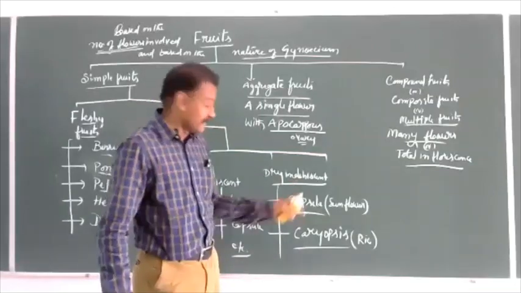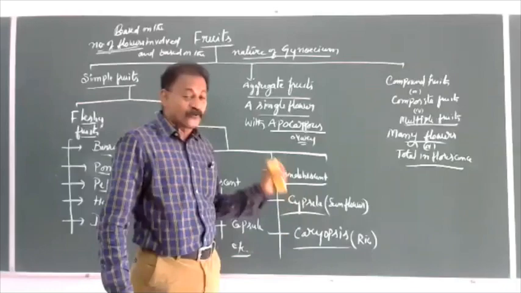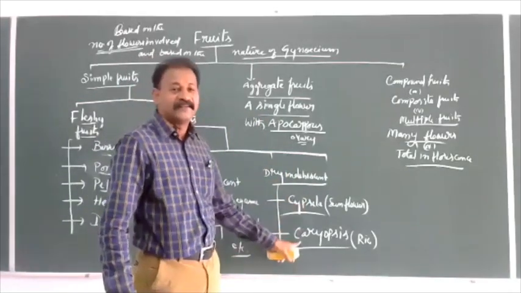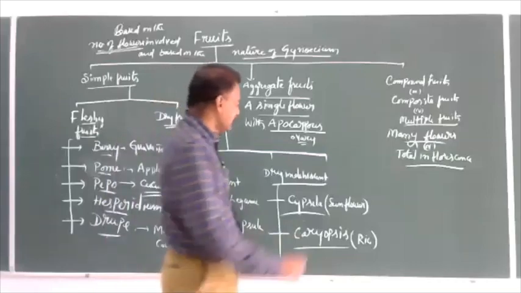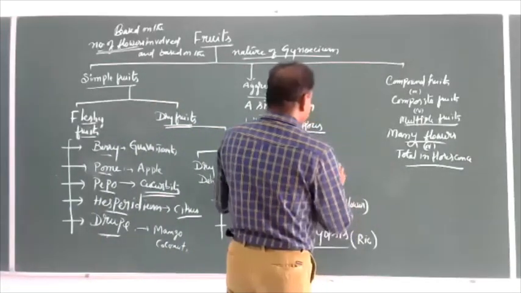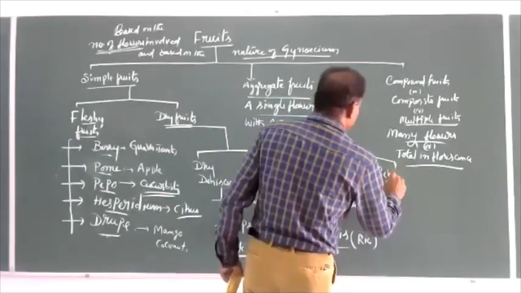Dry indehiscent. In these two conditions, the fruit is not going to break and not going to liberate the seeds. We have to break it and liberate the seeds. Third category, schizocarpic fruits.